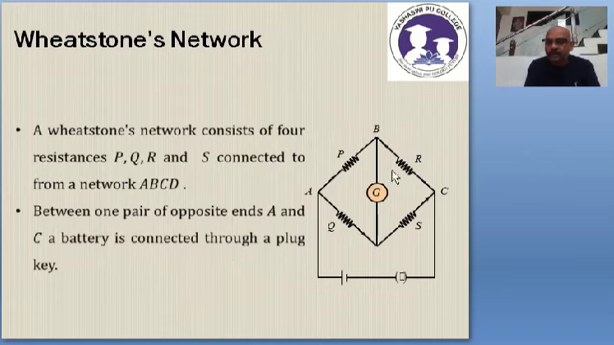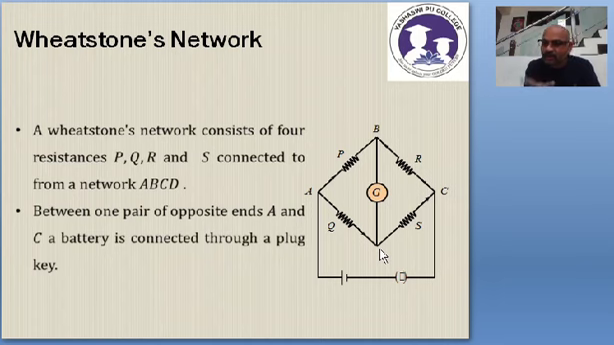Here, this network, Wheatstone's bridge, we say it is balanced when the current flowing through the galvanometer is 0. The galvanometer must show 0 deflection. If the current is not flowing in the galvanometer, then we say the bridge is balanced. Dear students, please remember, if the current is not flowing, then the potential difference is equal to 0, because for the current to flow, the potential difference must be there.